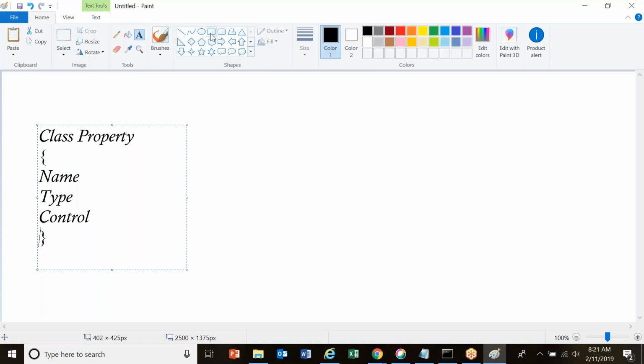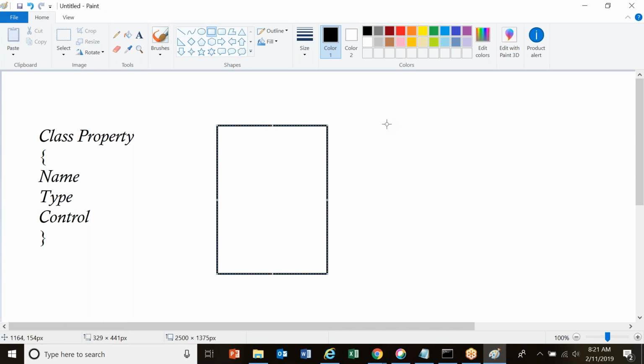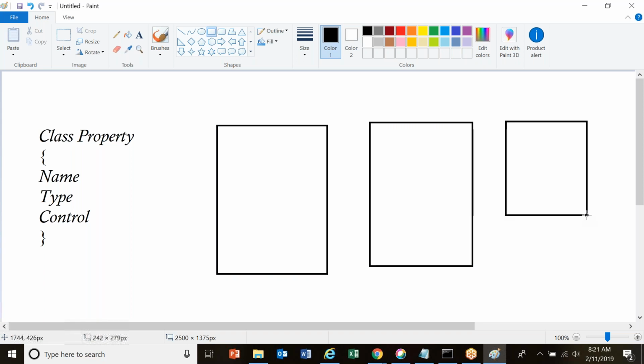Okay, assume that there is something called a property class. And if I wanted to create 3 properties, how many instances should I create? 3 instances, for this property class. Again, I'll repeat this.